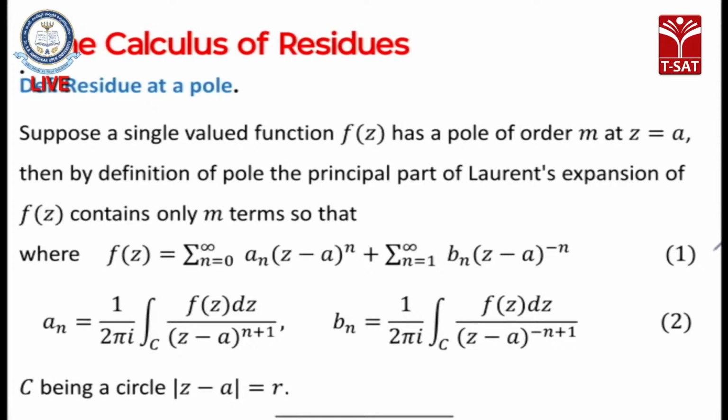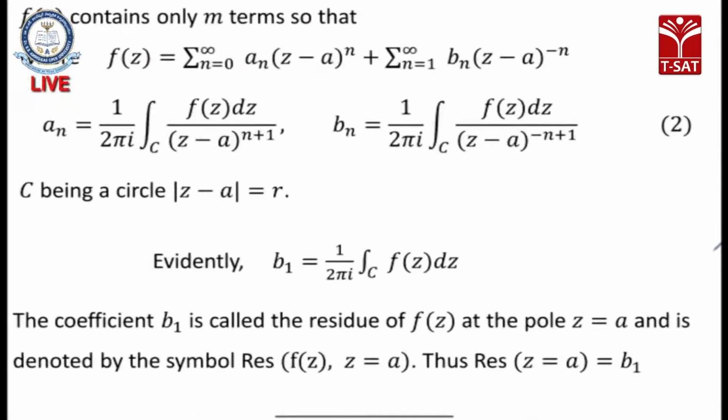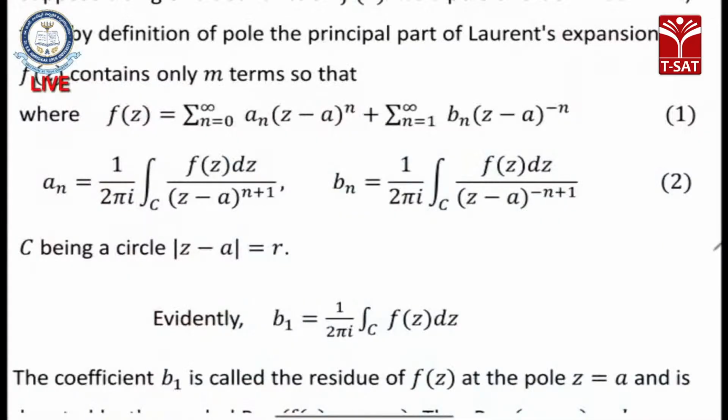So we have f of z equals summation n equals 0 to infinity an into (z minus a) whole power n, plus summation n equals 1 to infinity bn into (z minus a) whole power minus n. Here the principal part is finite, so instead of infinity we have m. Now what are the coefficients here? an is 1 by 2 pi i integral over c of f of z into dz by (z minus a) whole power n plus 1, whereas bn is 1 by 2 pi i integral of f of z into (z minus a) whole power minus n plus 1 into dz, where c is the circle mod z minus a equals r.